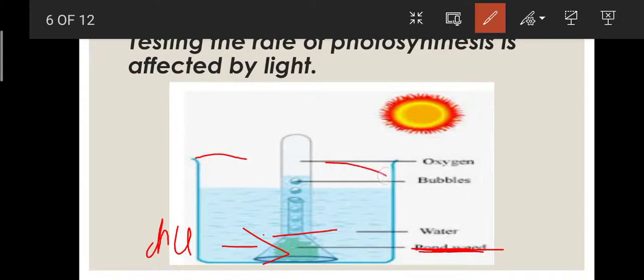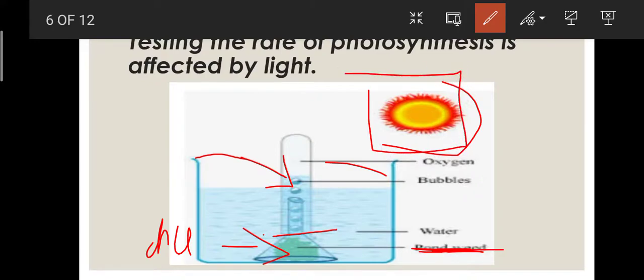This is our beaker and a funnel, and on top of it a test tube is kept. Carefully we have to keep the test tube like this. Now keep it in the sunlight. You will be able to see that bubbles are forming and escaping from there. But when the sun is not there, the bubbles will reduce, not vanish, but start reducing in number.